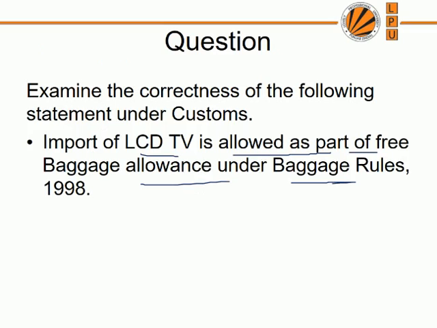So what will be the answer? The said statement is incorrect as per Annexure 1 of the baggage rule, which specifies that the items that cannot be allowed duty free clearance as a part of free baggage allowance have been amended and include flat panel LCD, we have discussed it, or LED or plasma. Therefore, import of any LCD, LED, plasma television as a part of free baggage allowance has been disallowed now.